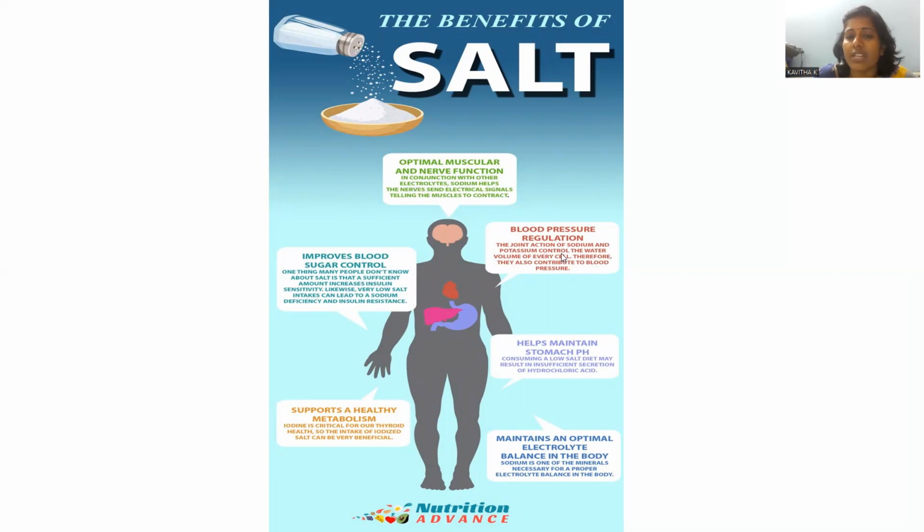Another important thing is blood pressure control. So BP may be high pressure or low pressure. High BP and low BP are present. This is purely due to pumping of blood in the veins. So whenever salt content is at the optimum level, blood pressure levels are also regulated in a proper way. So salt content is directly related to blood pressure. So we have to maintain the optimum level of salt in the human body.